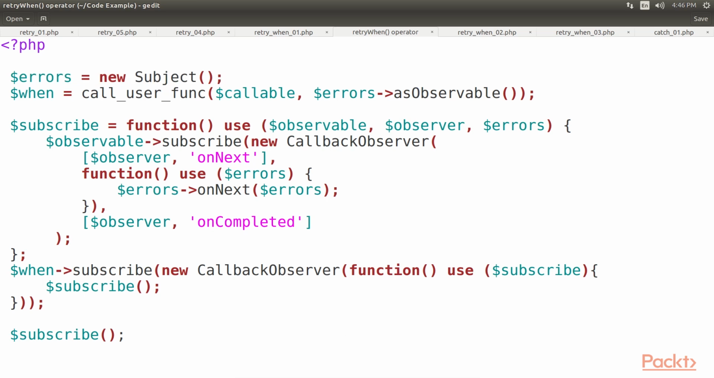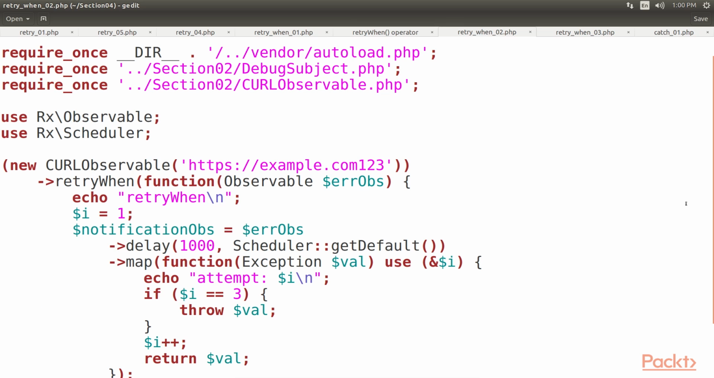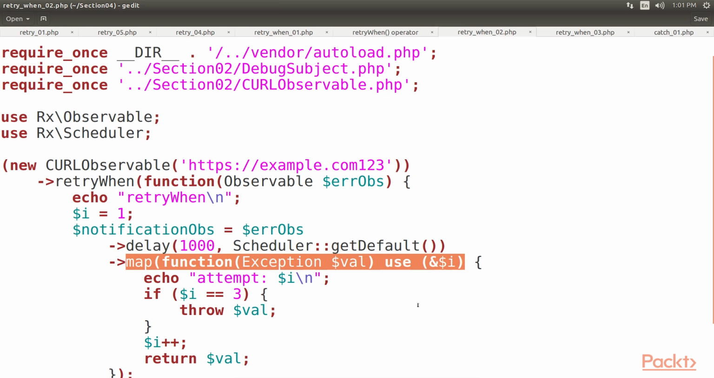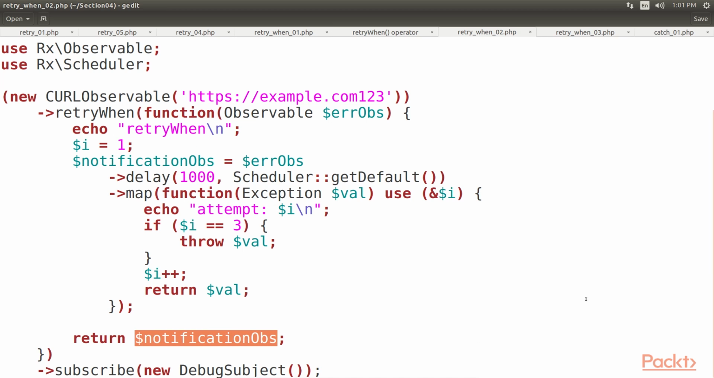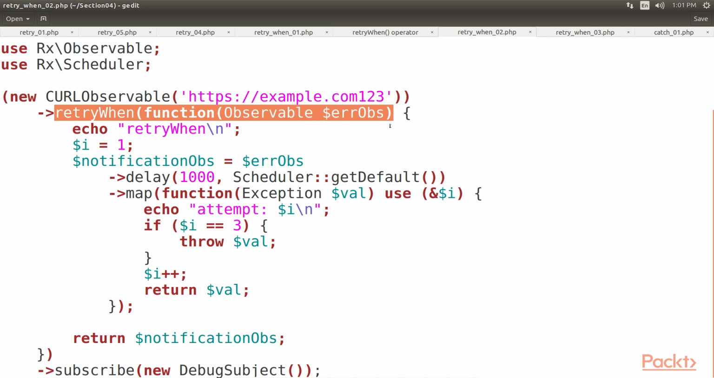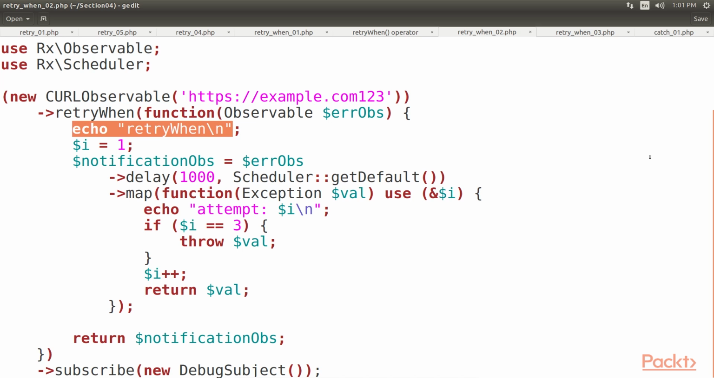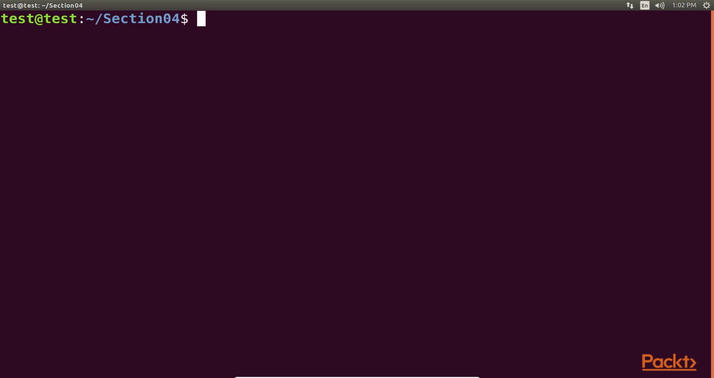We can create the same example with the retryWhen operator while having more control over if and when we want to retry the HTTP request. In this code snippet, we make 3 attempts where each is delayed by 1 second and then rethrow the exception, which is caught by the map operator and passed as an on-error signal. Since notification OBS variable sends the on-error signal, the retryWhen operator passes this error. We also print the string retryWhen to prove that the callable is called just once even when there are multiple retries. As you can see, we have made variable I equal to 3, that is, after 3 attempts an exception is thrown. Let's run the code.